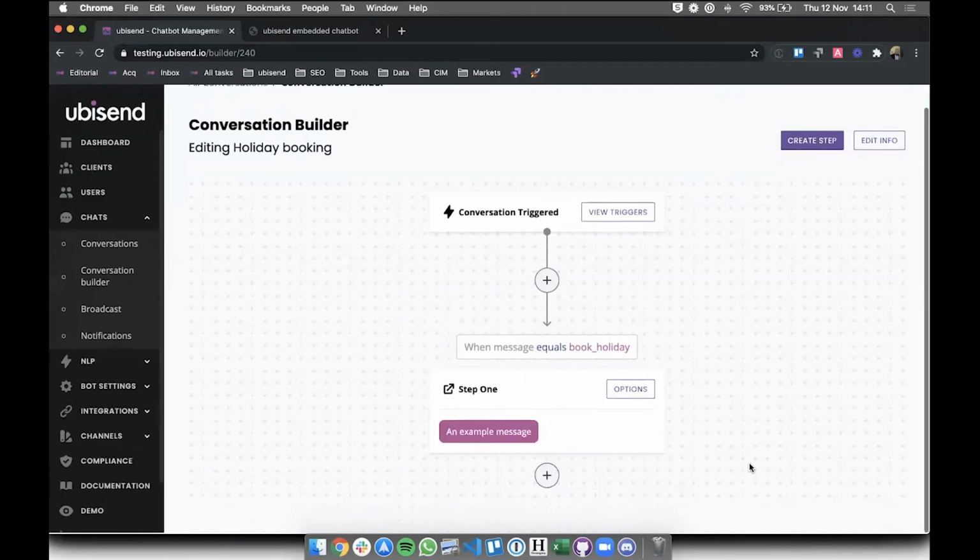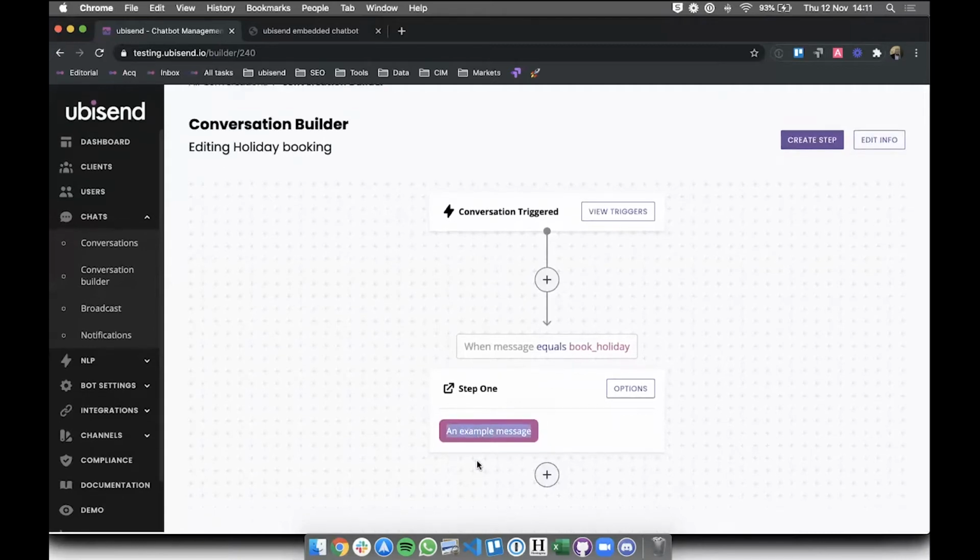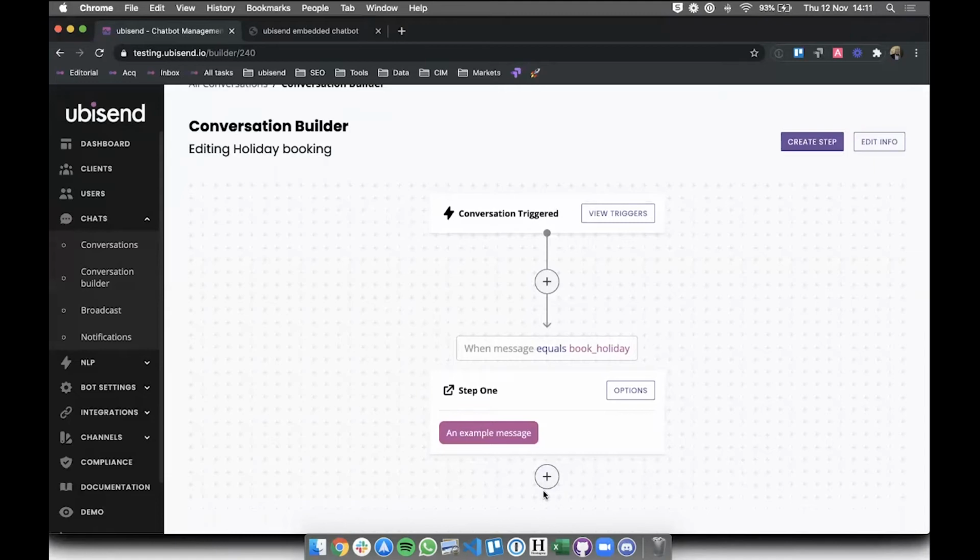But yeah, what we're going to do here is the very first message is created for us as an example message. As I click the plus button here, I can add more and more messages to this conversation, hopefully building the entire core of the conversation and making something really nice. So that's what we're going to do.